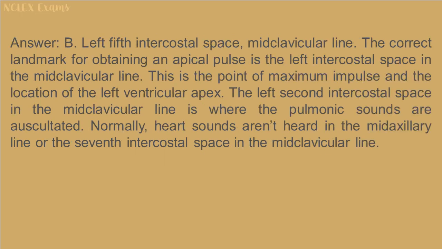Answer: B. Left fifth intercostal space, mid-clavicular line. The correct landmark for obtaining an apical pulse is the left fifth intercostal space in the mid-clavicular line. This is the point of maximum impulse and the location of the left ventricular apex. The left second intercostal space in the mid-clavicular line is where the pulmonic sounds are auscultated. Normally, heart sounds aren't heard in the mid-axillary line or the seventh intercostal space in the mid-clavicular line.